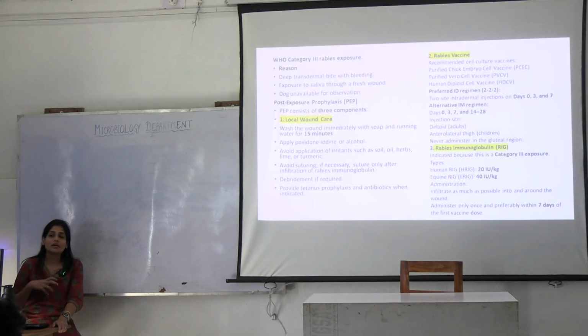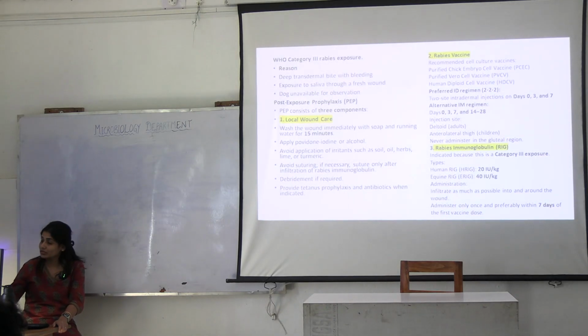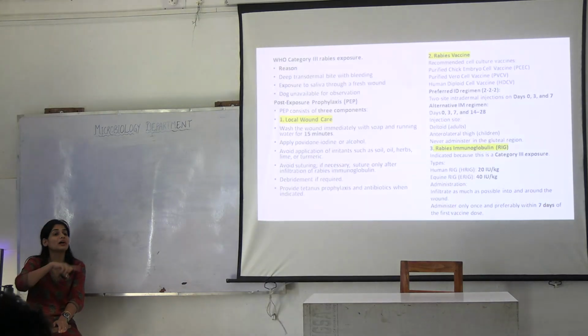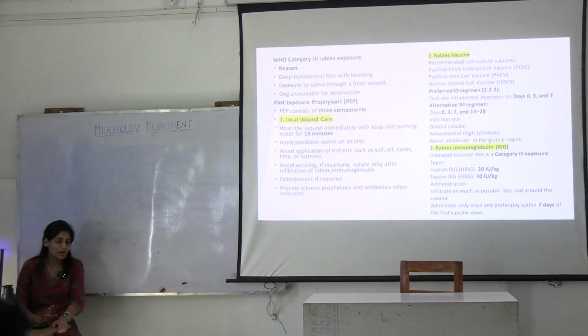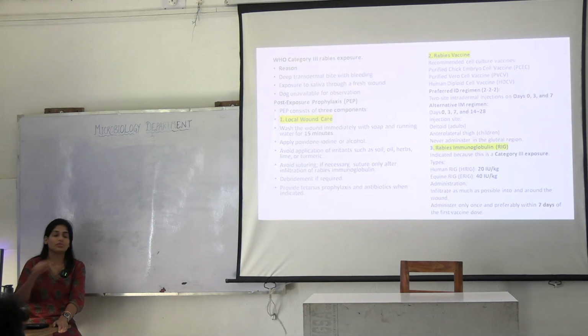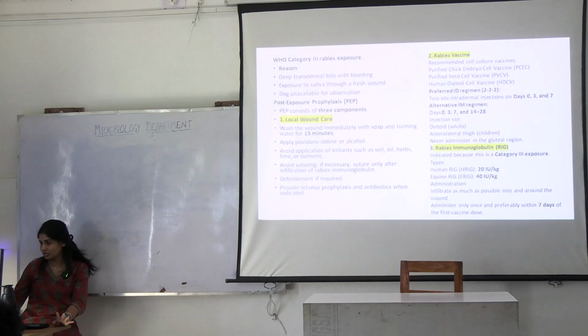You are supposed to inject this around the wound. That is for vaccine. You are giving immunoglobulin around the wound, right? And it does not matter how many wounds you have, you have to give it equally around all the wounds. See, infiltrate as much as possible into and around the wound. Okay?